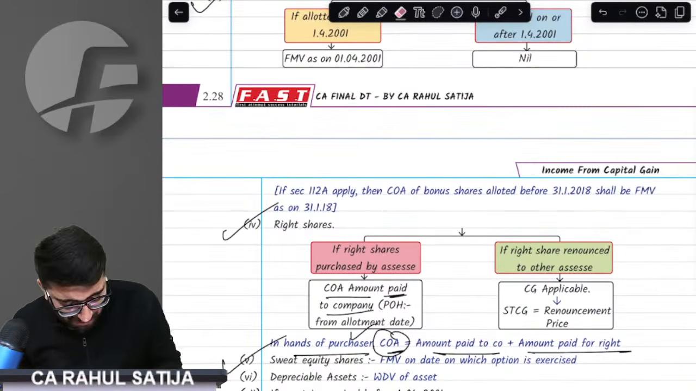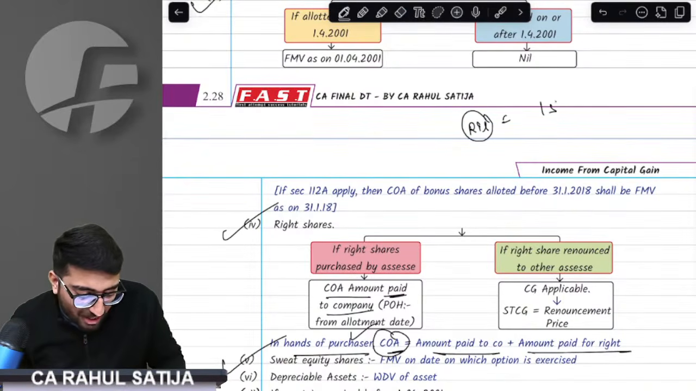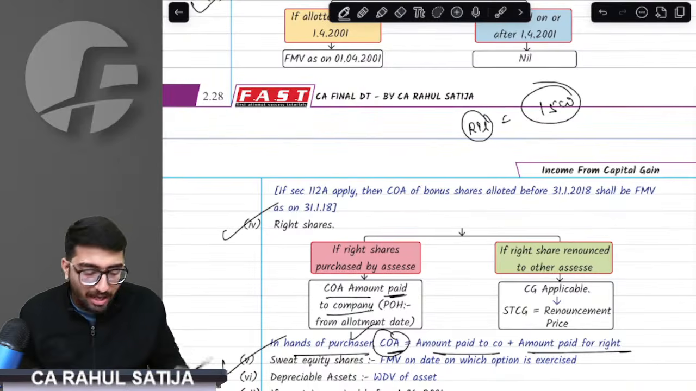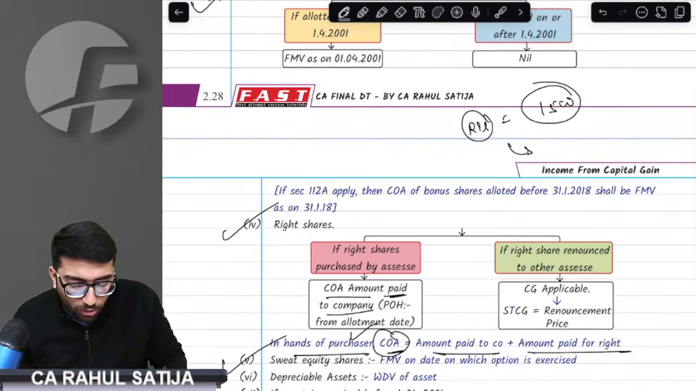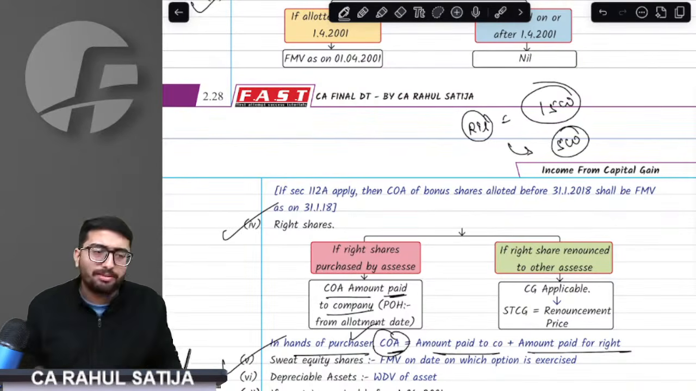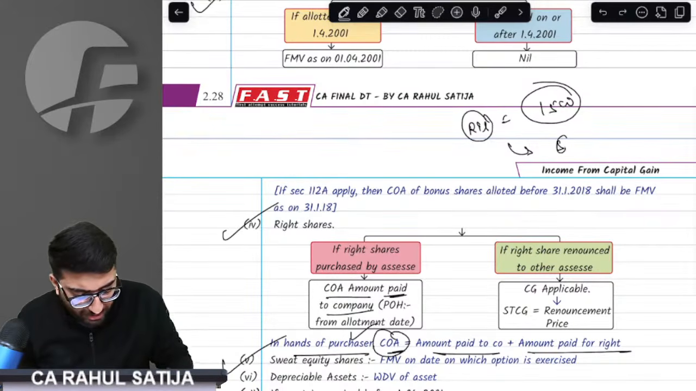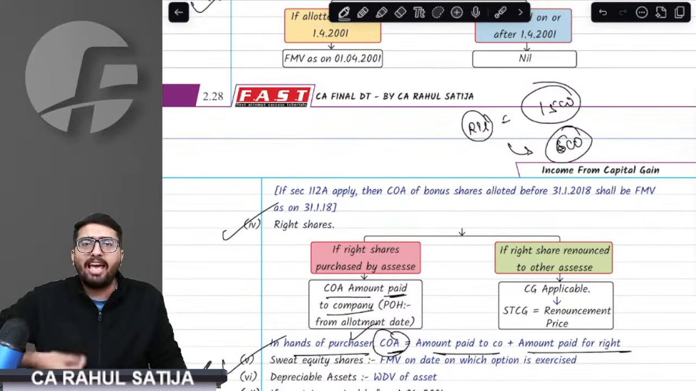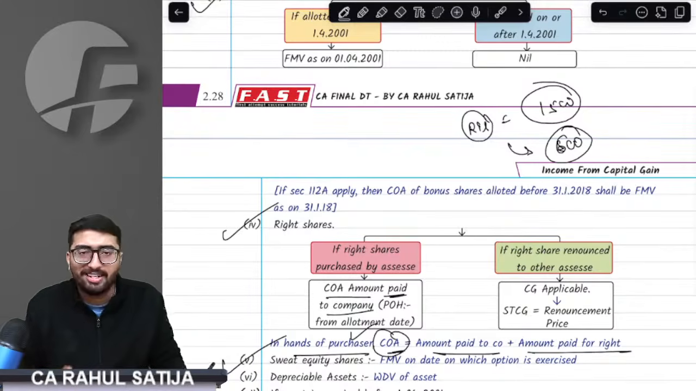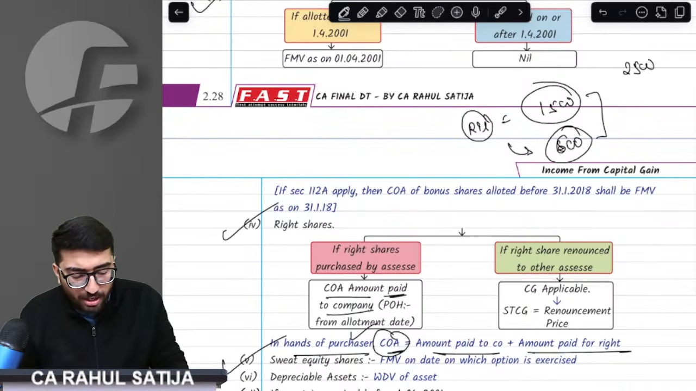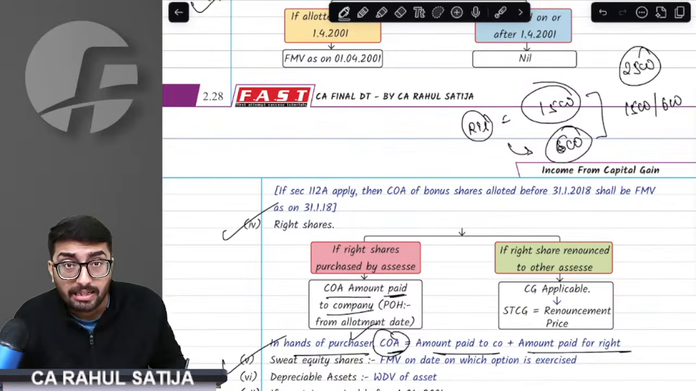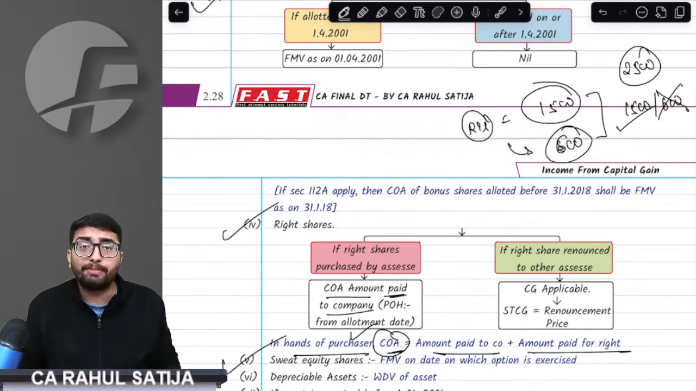Otherwise, I will cry. Sir, for example, I work at Reliance and Reliance shares are being traded at 1500 rupees. And I got an ESOP to acquire these Reliance shares at, to make it simpler, 600 rupees. Now, what will be my cost of acquisition if I sell these Reliance shares for say 2500? 1500 or 600? The right answer is it is not 600, it is 1500.